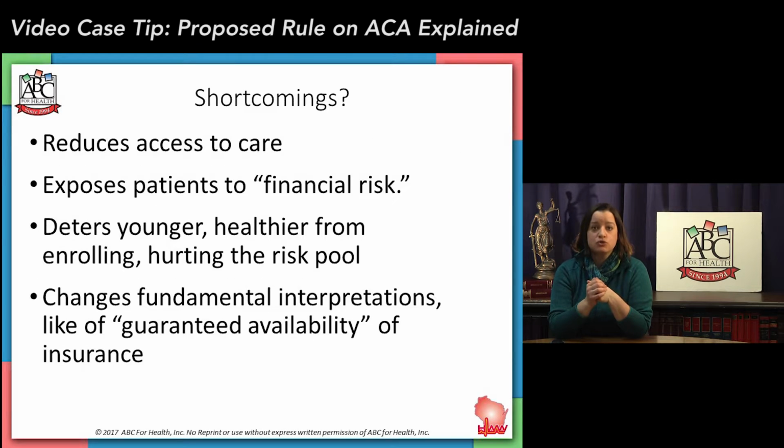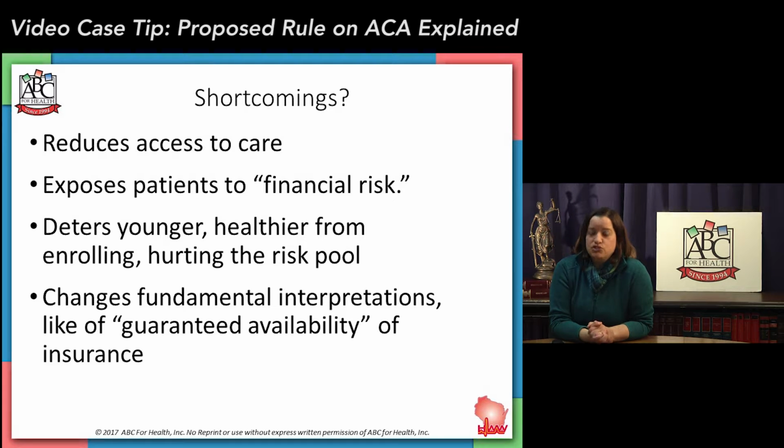What does that do? It reduces access to care. It's also exposing patients to financial risk. And this isn't my words. These are the rules as written in the rule. They say this is possible when you put more verifications in the path of consumers, that they're going to be exposed to more financial risk. What that means is more expenses are being heaped on the consumer. And also coming right from the proposed rule's language, it could deter younger, healthier enrollees, which we know hurts the risk pool.